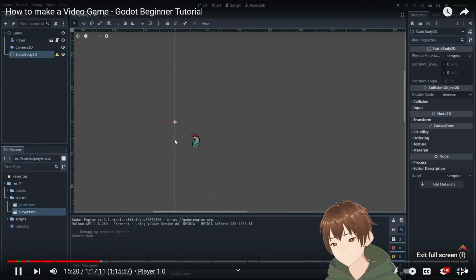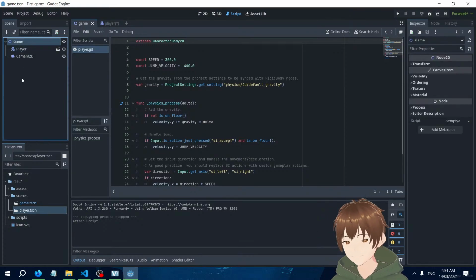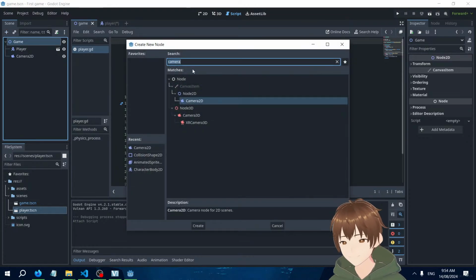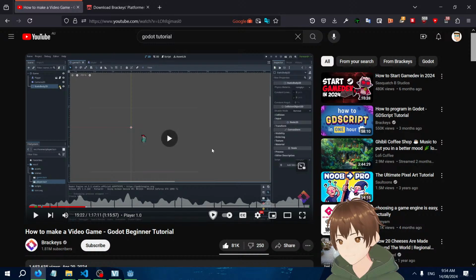Let's hit create. And again, this is going to give us